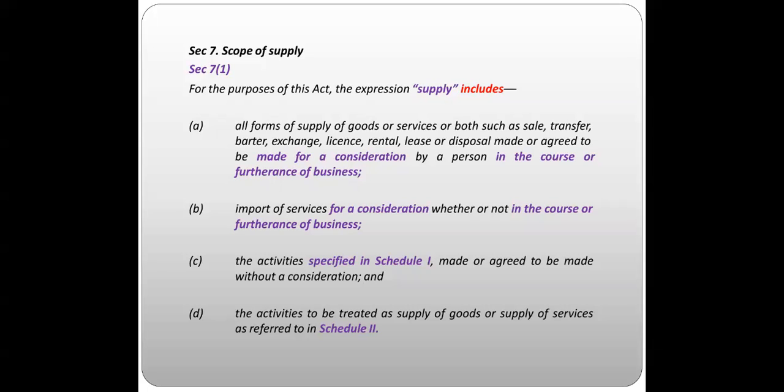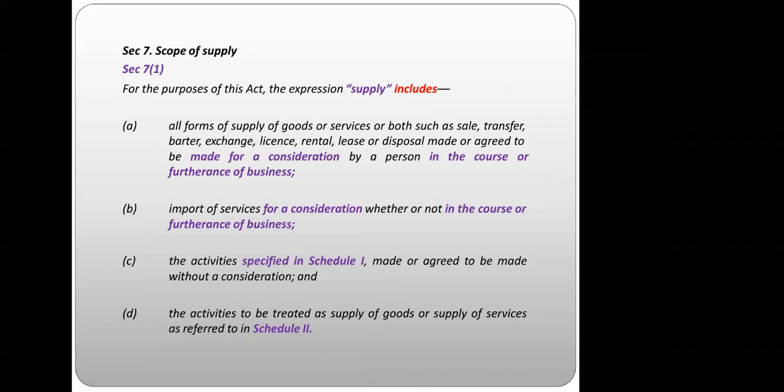Import of services for a consideration, whether or not in the course of furtherance of a business, this is also a kind of supply. The activities specified in Schedule 1 made or agreed to be made without a consideration, right? There are some activities specified in Schedule 1, which we'll see in the next slide. So even those are also called the scope of supply. The activities to be treated as the supply of goods or supply of services, as referred in Schedule 2, even these are also supply according to section 7 subsection 1 of CGST Act.